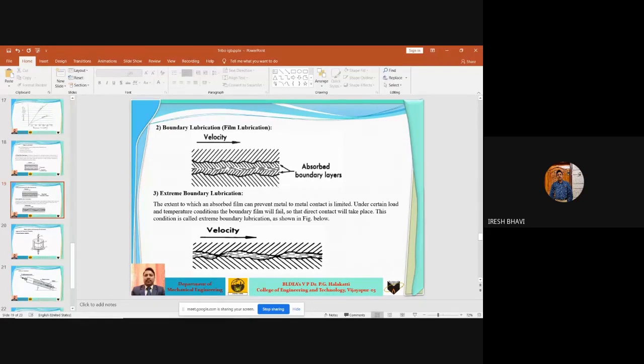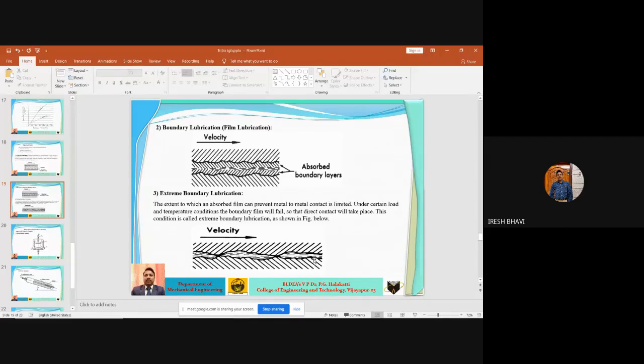See, here there is a metal to metal contact, and here there is a metal to metal contact. So everywhere there will be metal to metal contact in extreme boundary lubrication systems. Hence, the extreme boundary lubrication system is not preferred at all, but in some extreme cases this exists. For example, if the load on the shaft is very, very high, the pressure generated in the lubricating oil will not be sufficient to separate the shaft from the bearing. And if the temperature in the oil film is very, very high, at that time what happens?